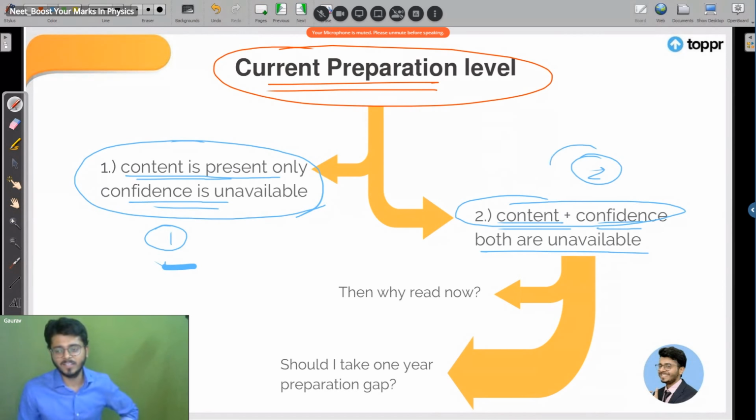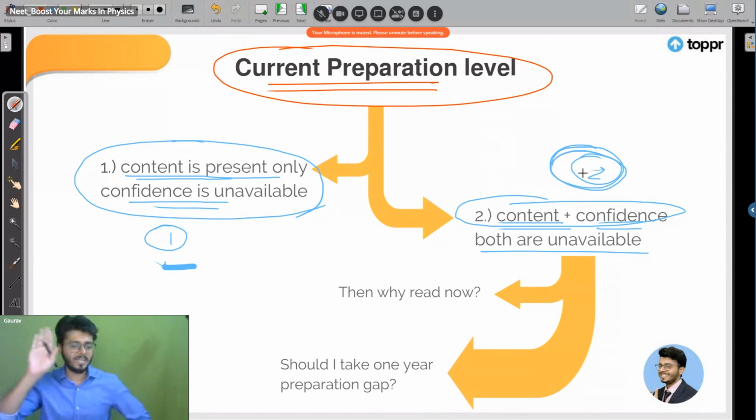So how many are here where content and confidence both are unavailable? Just type 2. So yes, you can say, all right, good, okay. I don't have content. Let's do the second one, right? All right. So dear kids, many kids are saying second as well, that's cool. Many kids say they belong to the second category and a few say they belong to the first category.